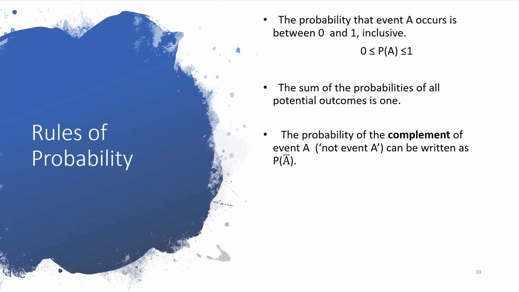A definition here: the probability of the complement of event A, or not event A, can be written as probability not A with a line over it. And probability A plus probability not A equals 1.